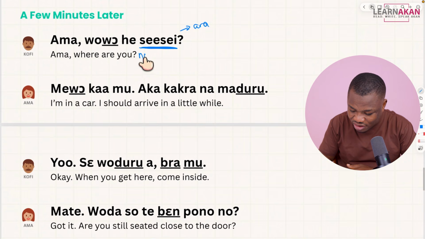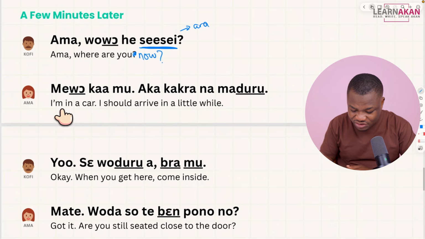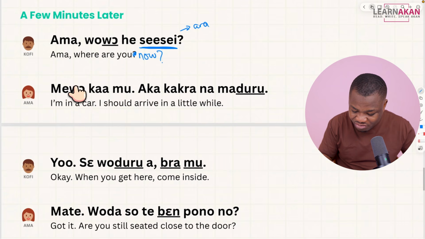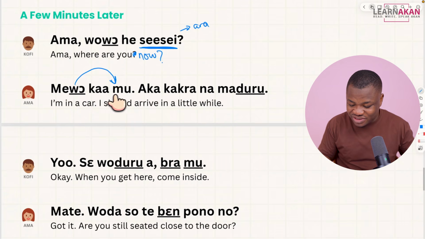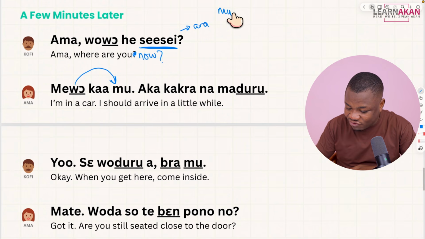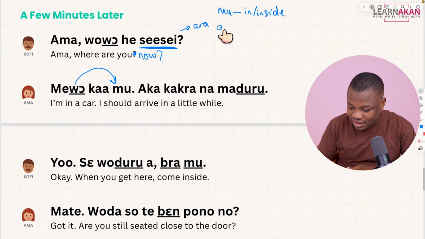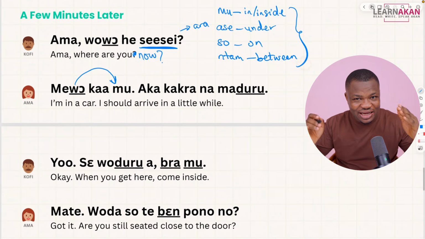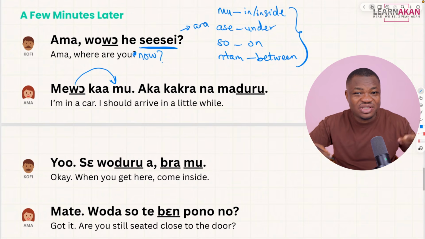Oh, I didn't bring the noun here. And then Ama responds to that with mewo kemu. Mewo kemu. So again, mewo, I am, and here it is being paired with mu. Now we said this mu means in or inside, right? So we have mu as in or inside. Now this mu and then ase, which is under, and then so, which is on, and then intem, which is between. All these and more in English, they are classified as prepositions, right?